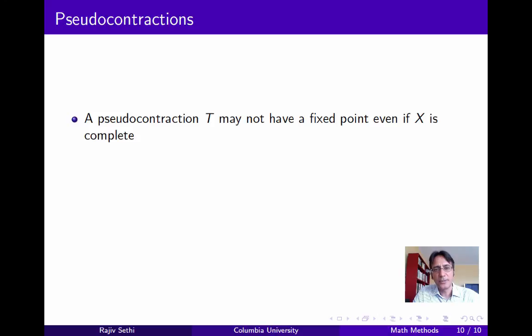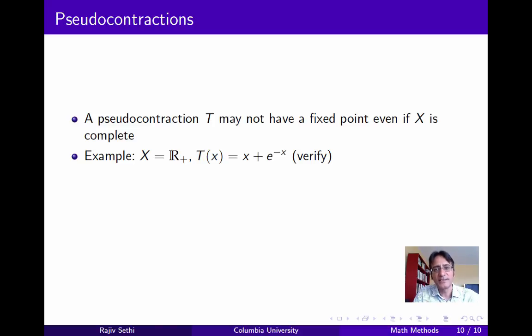Okay, to finish up, we'll show by example that a pseudo-contraction T may not have a fixed point, even if X is complete. And here's a very simple example where X is simply the non-negative real numbers, and T of x is x plus e to the minus x. Now you can see immediately that T of x is strictly greater than x for any non-negative x, and so therefore this has no fixed point. And furthermore, you should verify T of x is in fact a pseudo-contraction. So this example tells us that a pseudo-contraction may not have a fixed point.